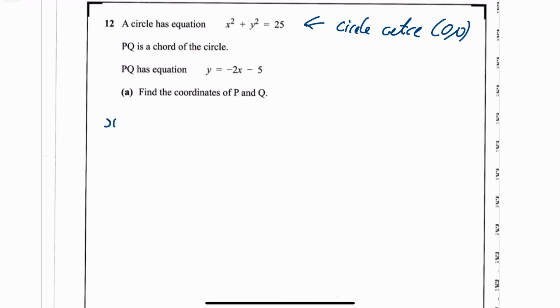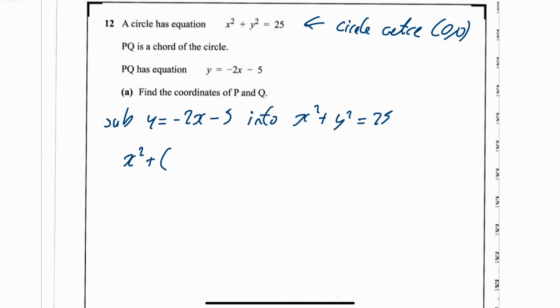Okay, so the first thing we want to do is sub y equals minus 2x minus 5 into x squared plus y squared is equal to 25. So x squared plus, instead of y, you write in minus 2x minus 5 squared is equal to 25.